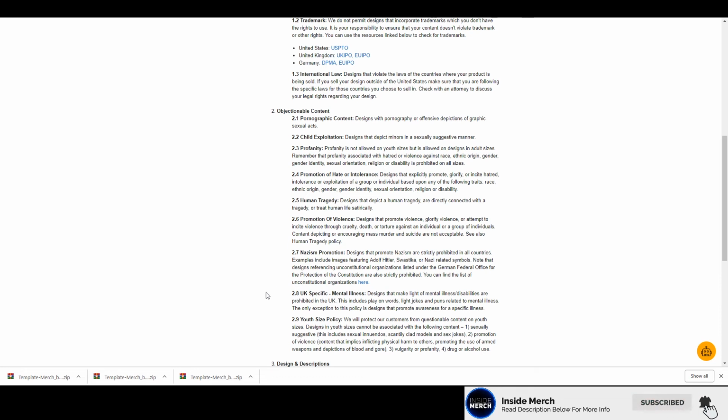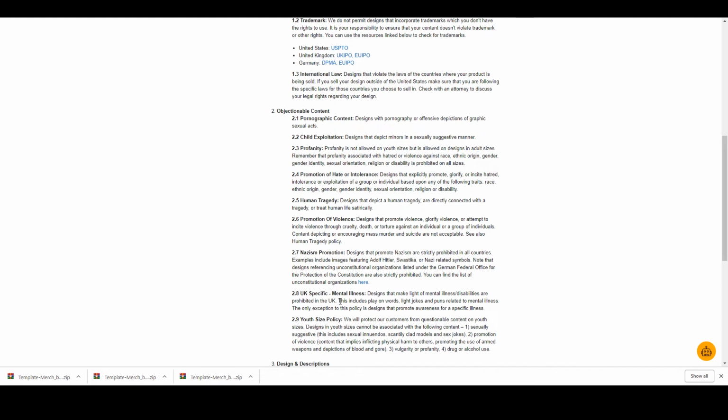For the UK specifically, you can't do anything that talks about mental illness. This is specifically because of the laws that they have in the UK. And then, of course, youth sizes, like I said, have a slightly different policy. You can do profanity, you just can't do it on youth sizes. You can't do anything that's sexual in nature or vulgar or has anything to do with weapons, drugs, alcohol, or anything of that nature for youth sizes.